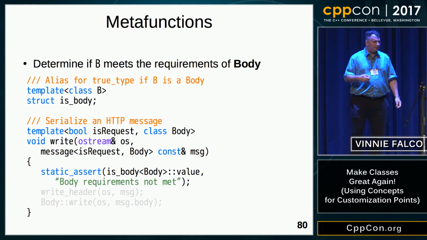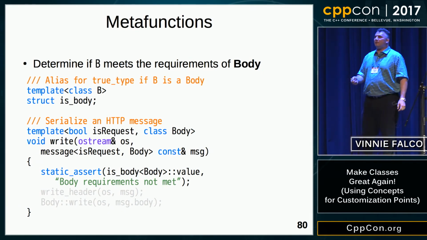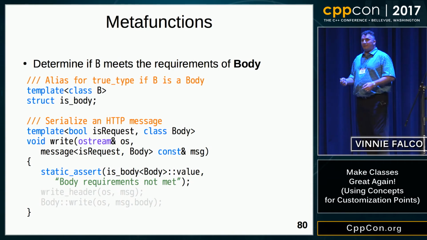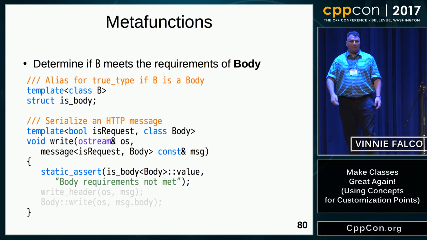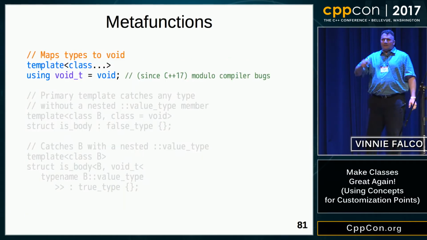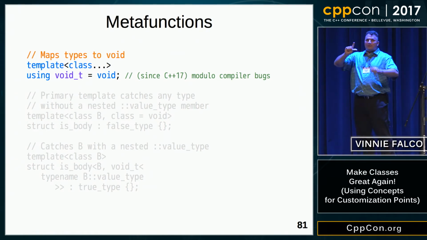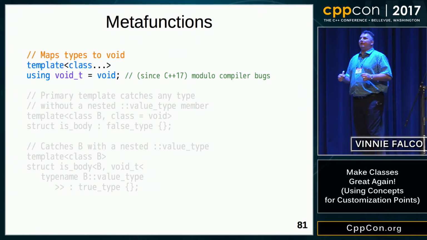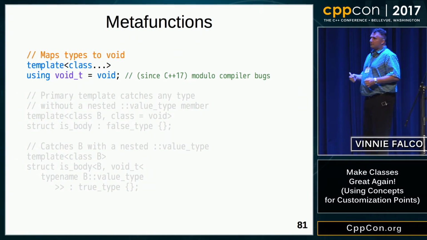It's extra polish. Another purpose for metafunctions is to use with enable_if. If you want to constrain a function so that it only appears in the set of candidate overloads when the type meets the requirements, you can do that. So this is another tool in your metaprogramming toolbox. So we're going to write it. Now, in order to write it, there is one thing that we need, which is so incredibly useful that we just have to have it, and that is void_t.